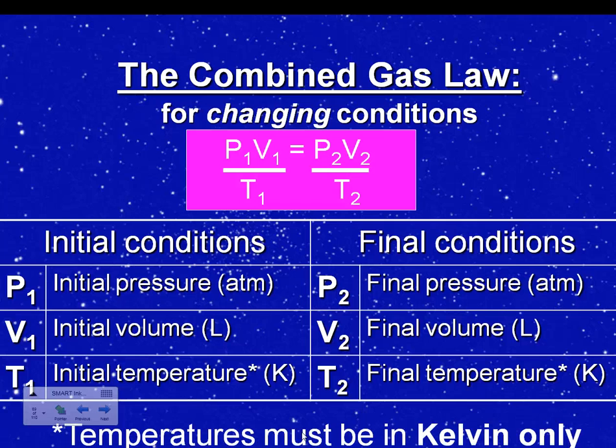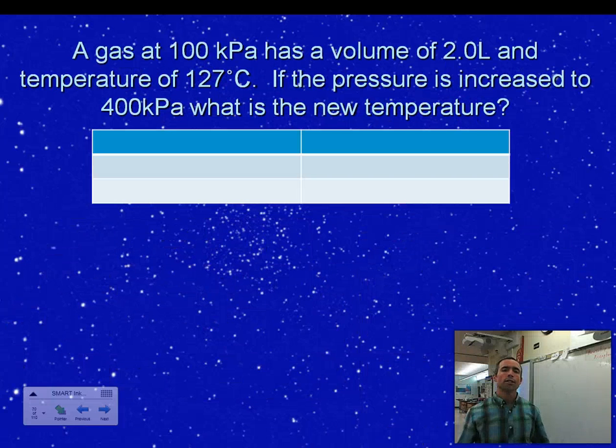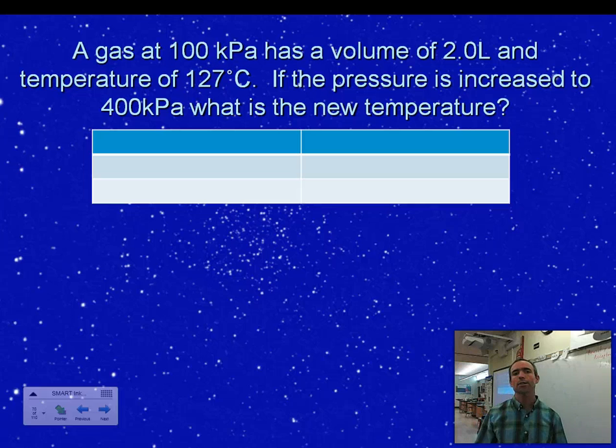It's very important that we remember that the temperature must be in Kelvin, because only Kelvin temperature is directly related and proportional to kinetic energy. Okay, so let's solve a couple problems together. So we have a gas at 100 kilopascals with a volume of 2 liters and a temperature of 127 degrees Celsius. Let's say the pressure is increased to 400 kilopascals. What is the new temperature?